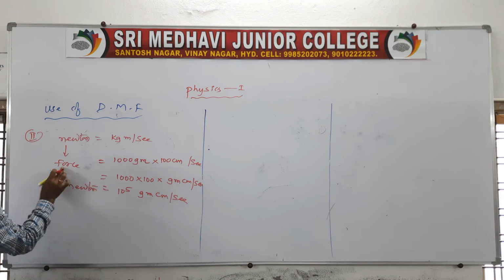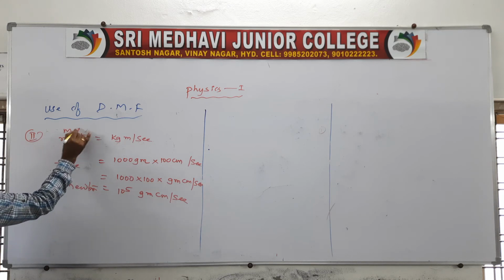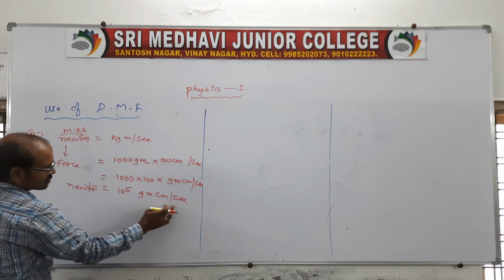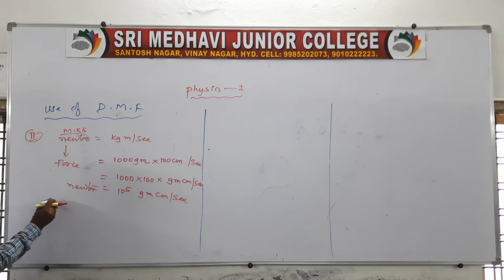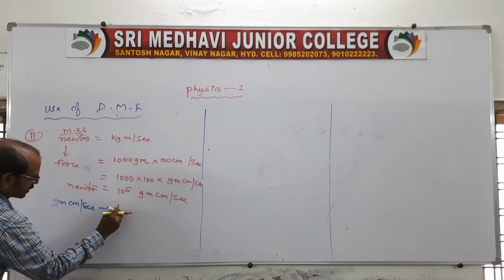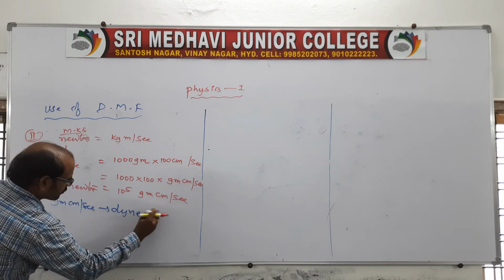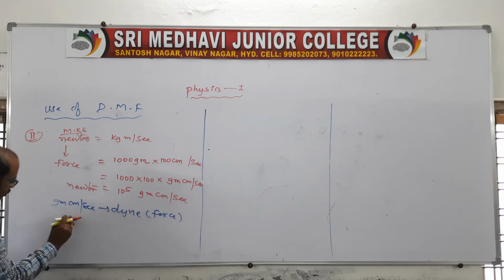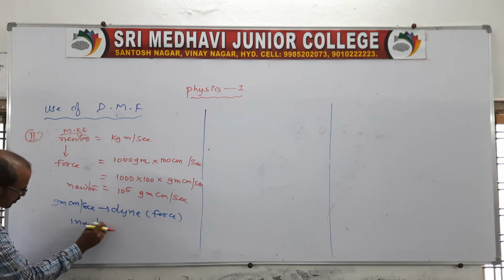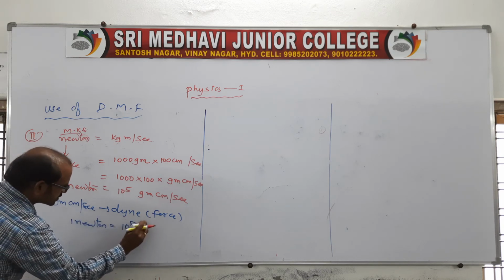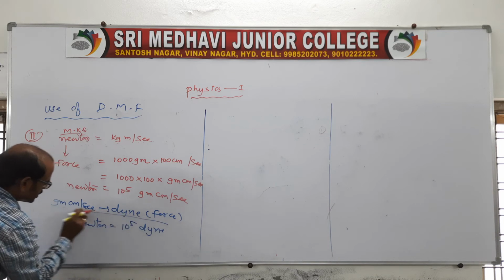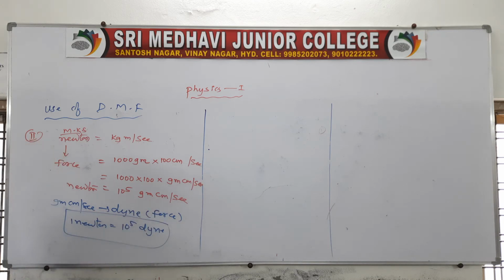In general, in forces, Newton is the MKS system unit, whereas gram centimeter per second squared is related to dyne. This is the force unit in the CGS system. So 1 Newton is equal to 10 power 5 dynes. See, we did two methods. One is a long method that we have to write in the IPE examination, that is, the Intermediate Public Examination.